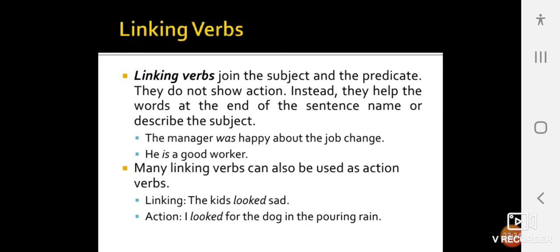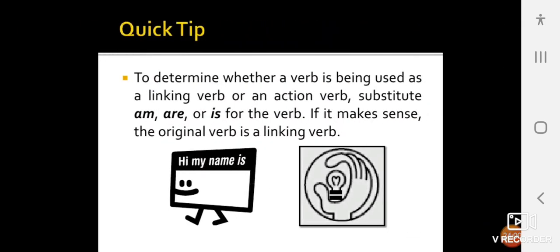Linking verbs join the subject and the predicate. They do not show action. Instead, they help the word at the end of the sentence name or describe the subject. The manager was happy about the job change. He is a good worker. Many linking verbs can also be used as action verbs. Linking: the kids looked sad. Action: I looked for the dog in the pouring rain. To determine whether a verb is being used as a linking verb or an action verb, substitute am, are, or is for the verb. If it makes sense, the original verb is a linking verb.